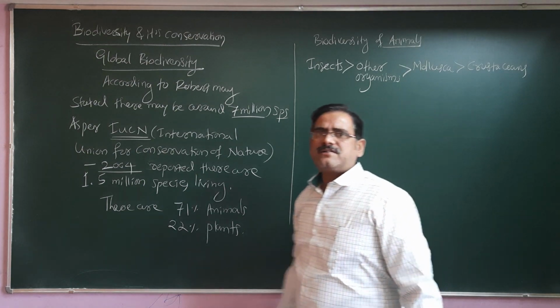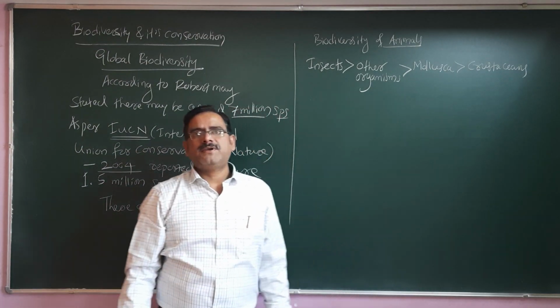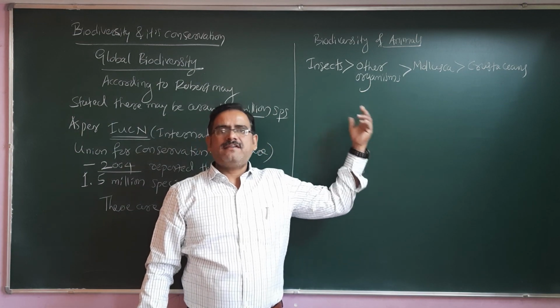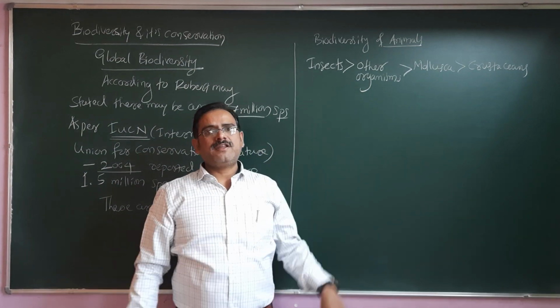Why do insects stand number one in population? Because of their high adaptability and high fecundity. High fecundity means a high ability of reproduction.